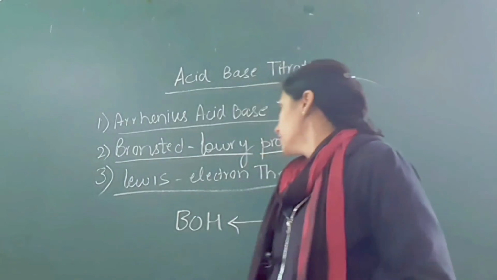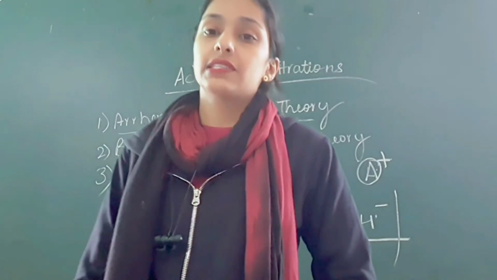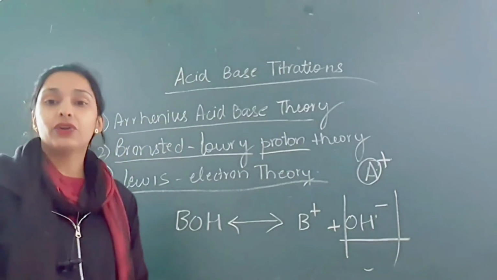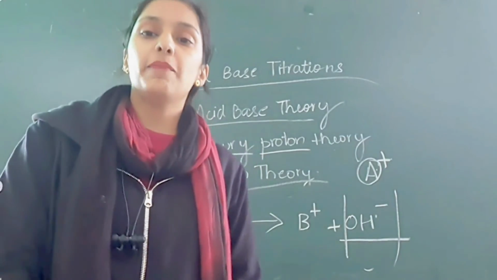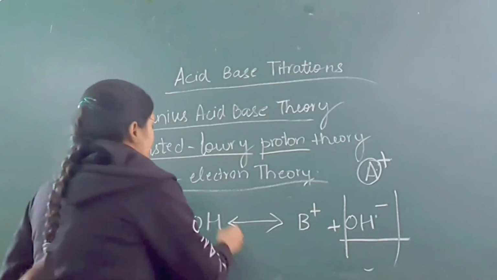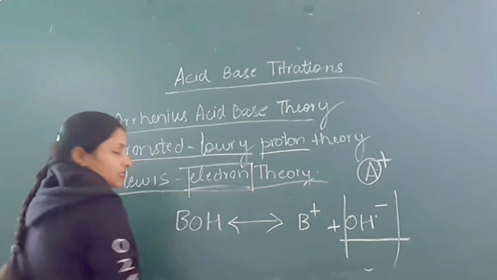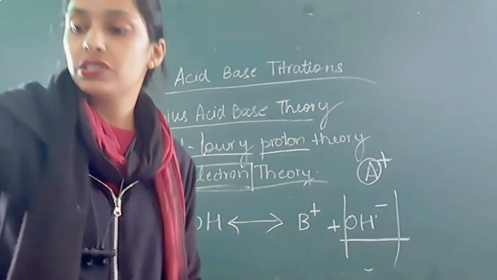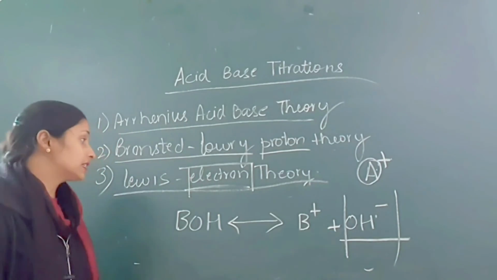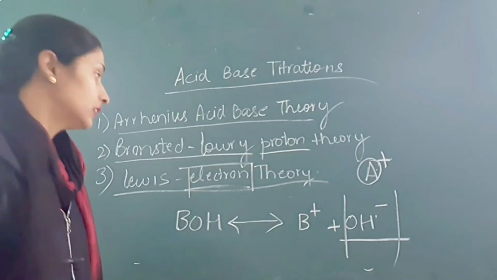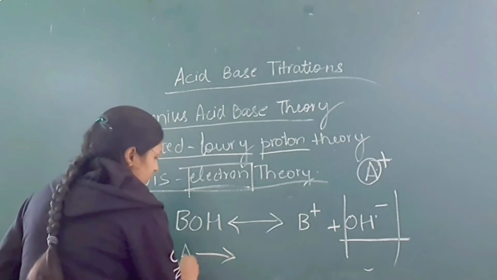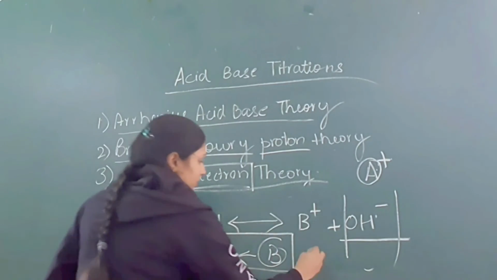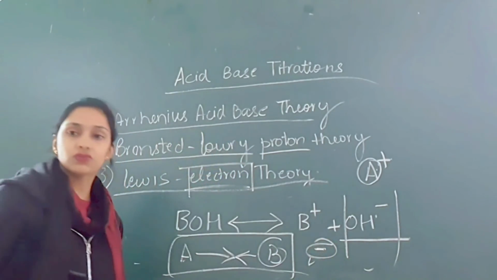Lewis suggested that an acid is a substance which can accept electrons, and a base is a substance which can donate electrons. Acid will accept electrons and the base will donate those electrons. There will be conjugate acid-base pairs. Base will donate and acid will accept electrons, negative charges.